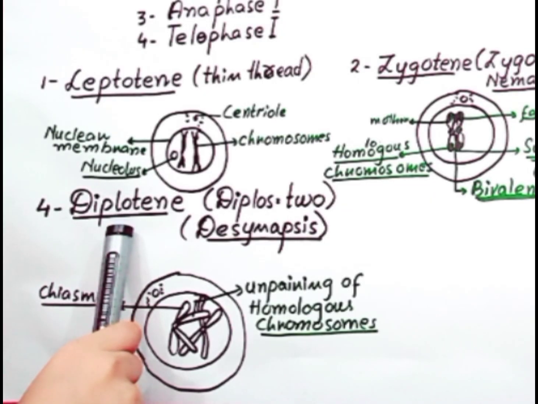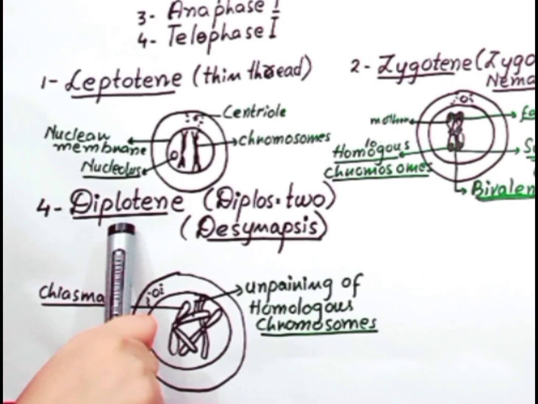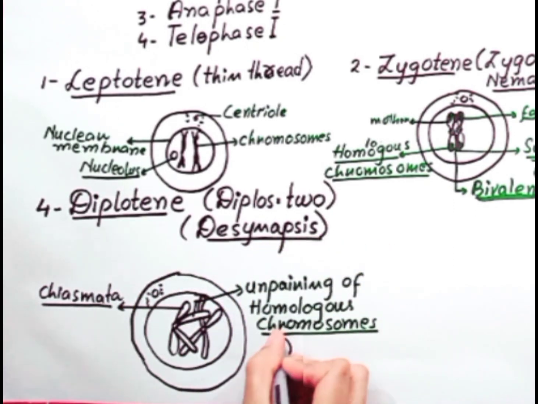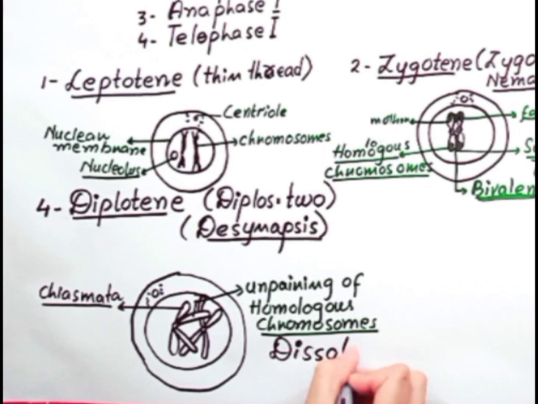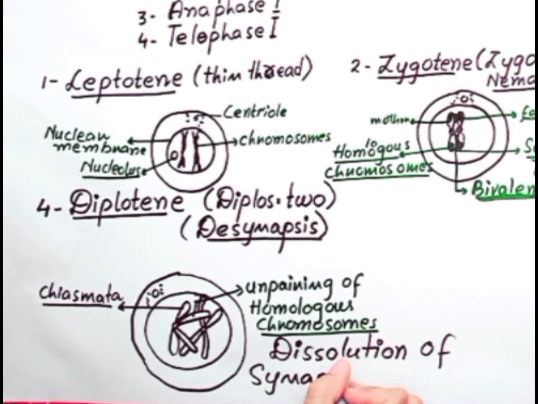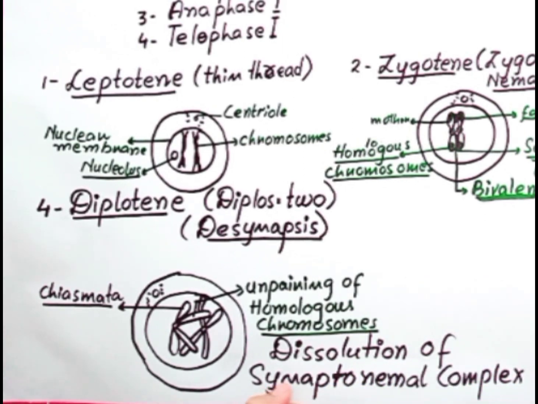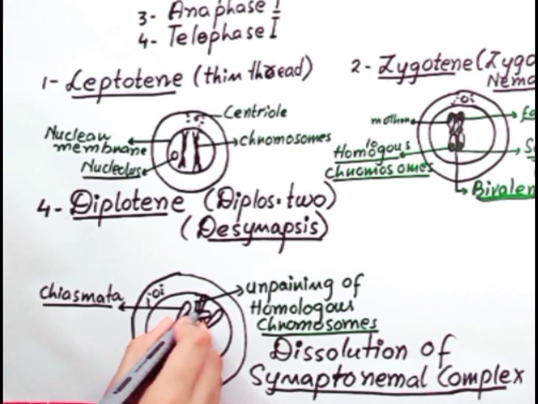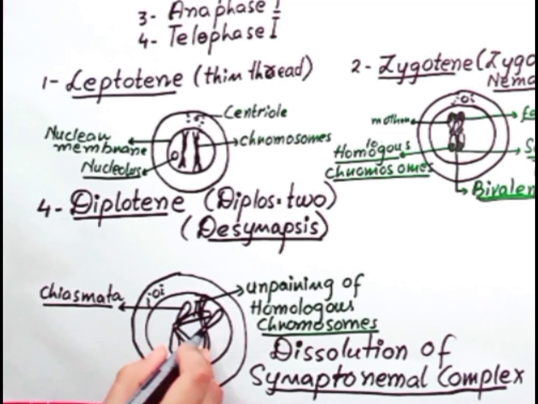During this diplotene stage, a point comes where dissolution of the synaptonemal complex occurs. This means the complex, the union formed during the combination of the homologous chromosomes, gets dissolved.